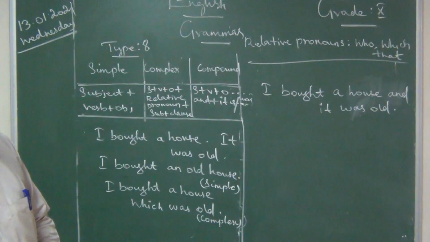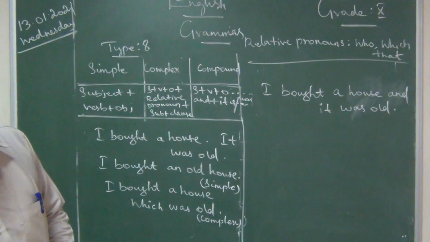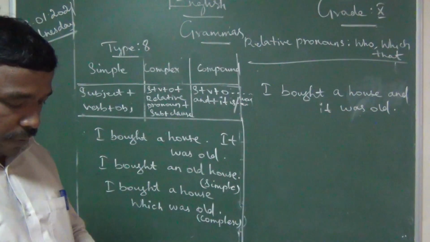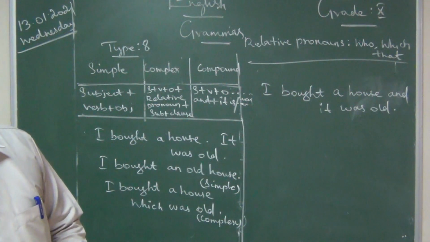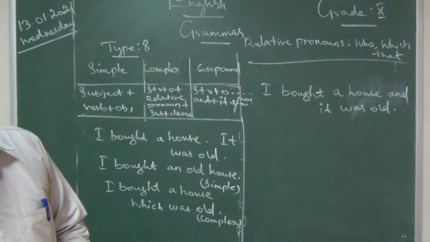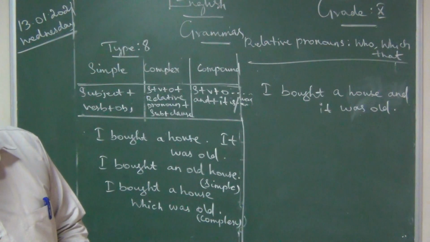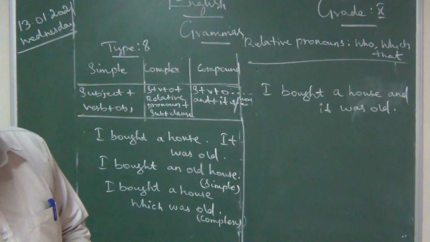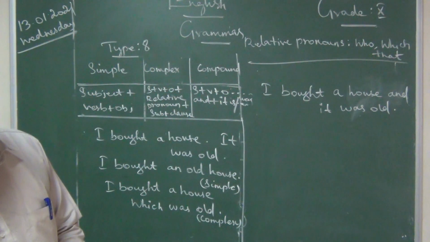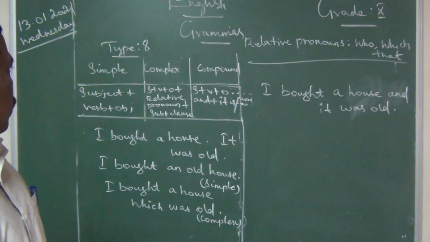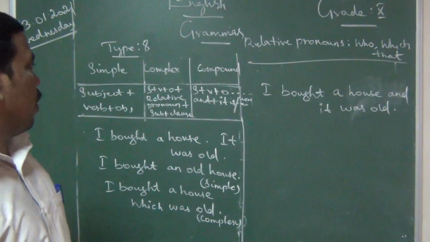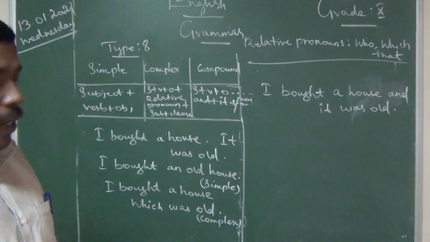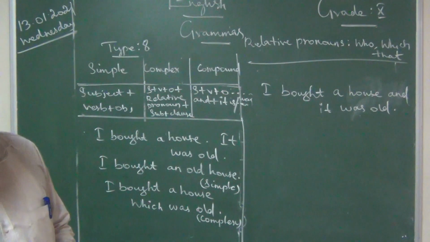When you are changing into a compound sentence: I bought a house and it was old. Okay. Next question.